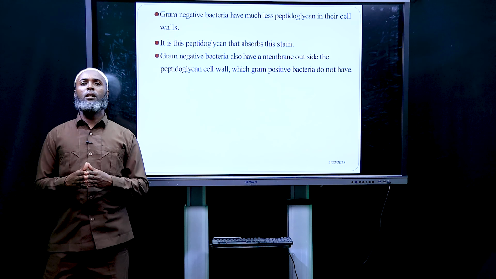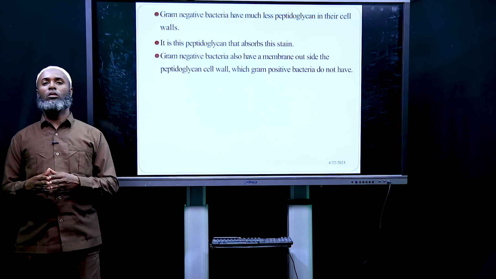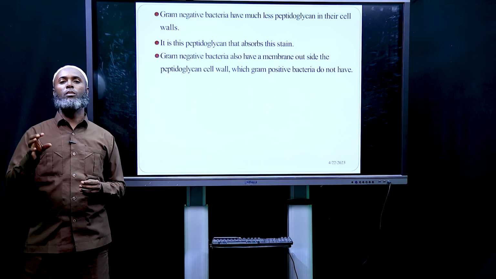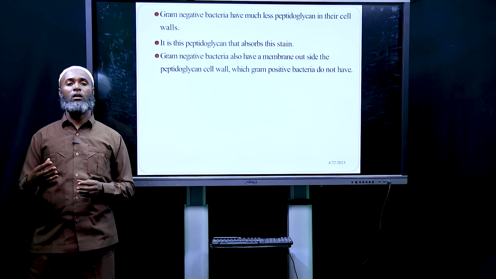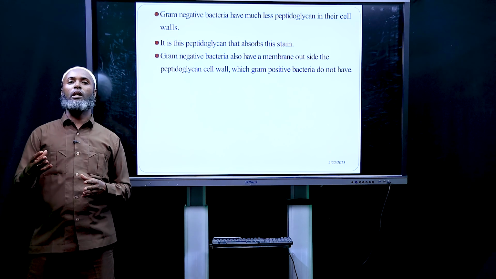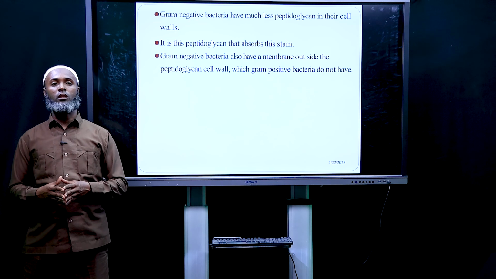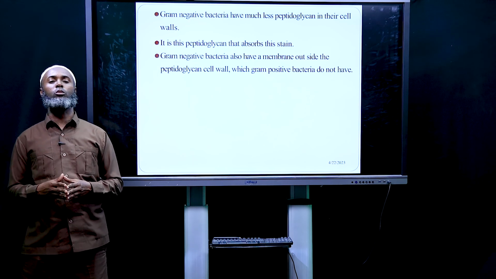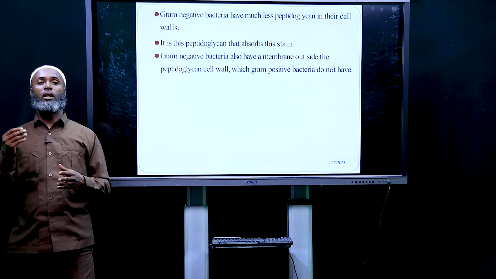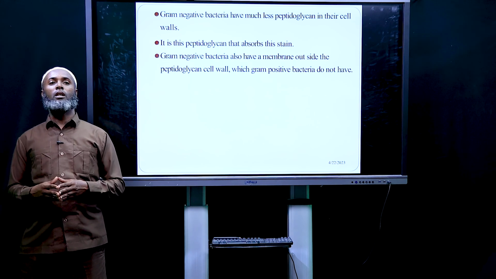Gram-negative bacteria have less peptidoglycan in their cell wall. We have seen that the cell wall of bacteria is made up of peptidoglycan, and in gram-negative bacteria, the amount of peptidoglycan in the cell wall is less than that of gram-positive. And it is this peptidoglycan that absorbs the stain.